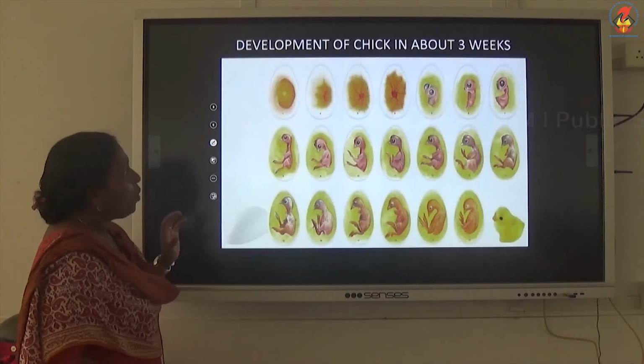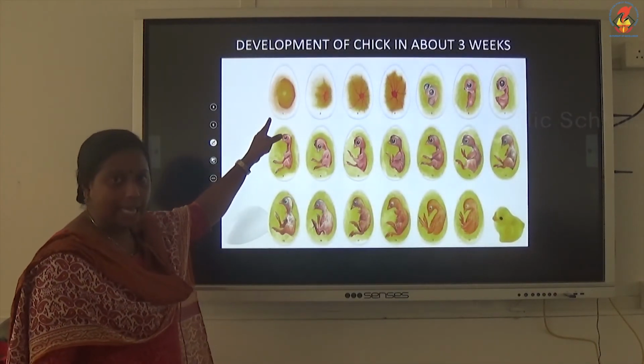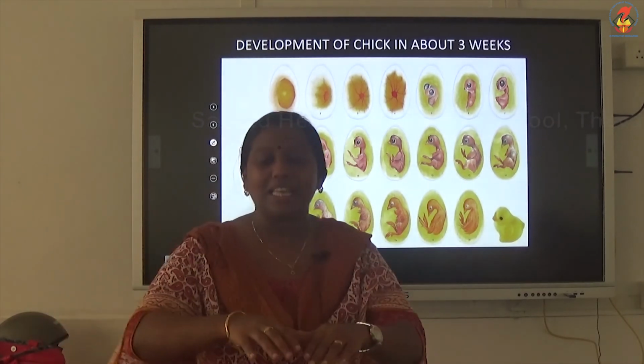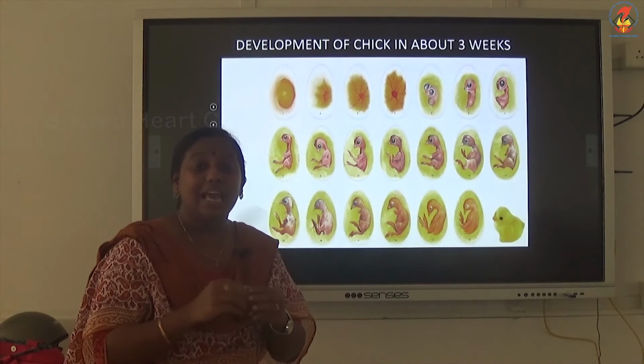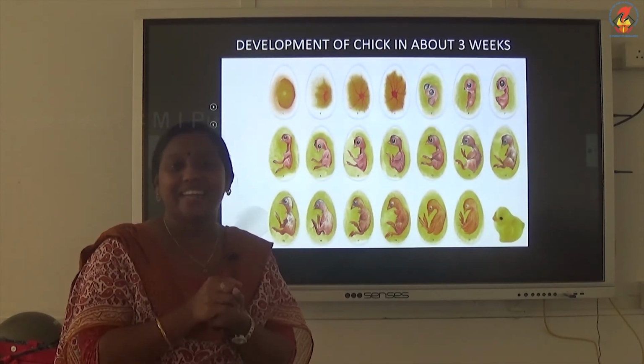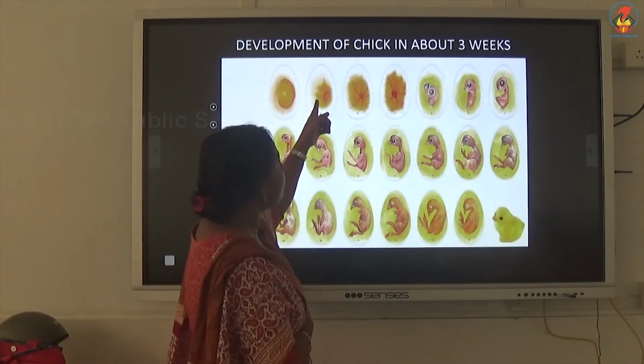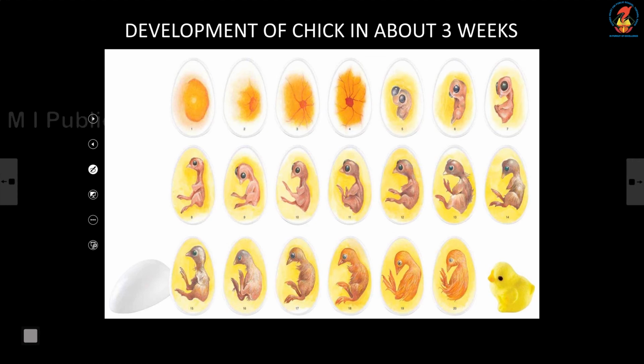Next, once the egg is laid by a hen, the hen will sit over the egg to give it warmth. Within 3 weeks, the embryo will develop inside the egg. The remaining development of the embryo occurs outside the body of the hen. The hen will be sitting over the egg and the development is completed.